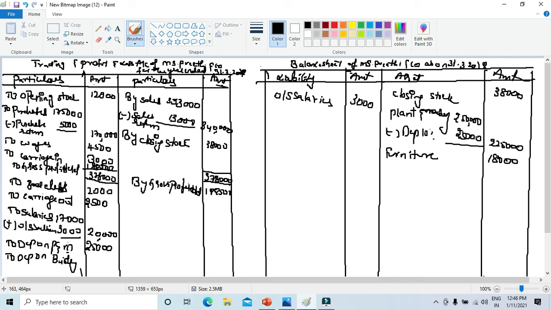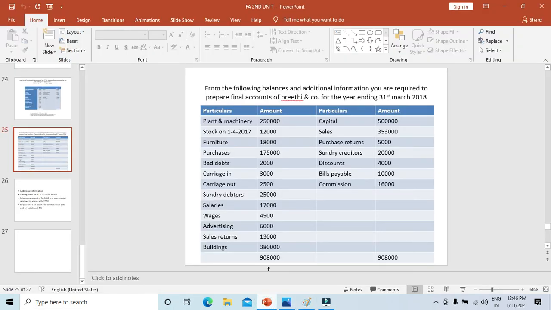5 lakh into 25,000, no, 3,80,000 into 5%. If you see this, depreciation on building, it is 3,80,000 into 5% is the interest that has been given. So let's take down that.